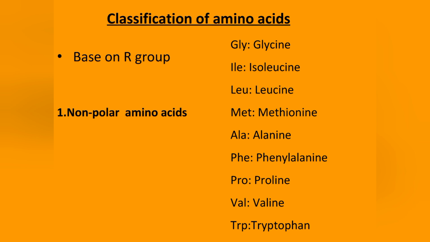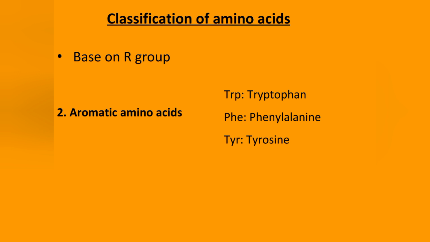On the basis of R group, amino acids are classified into non-polar aliphatic amino acids. The R groups in this class of amino acids are non-polar and hydrophobic. Examples are glycine, alanine, valine, leucine, isoleucine, methionine, proline. The second classification under R group is aromatic amino acids. Examples: phenylalanine, tyrosine, and tryptophan, with their aromatic side chains, are relatively nonpolar, hydrophobic.